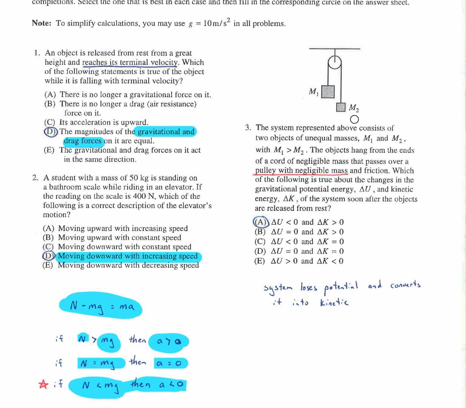Okay, this is our Atwood machine, and when we release this thing, this guy's going to lose potential, and this guy's going to gain potential, but this is going to lose more than that's going to gain because they're going to change the same height, but M1 is going to be bigger than M2. So overall, the system will lose potential, and where does that loss of potential go? Well, it makes the whole thing move. So you lose some potential, but you do gain some kinetic.